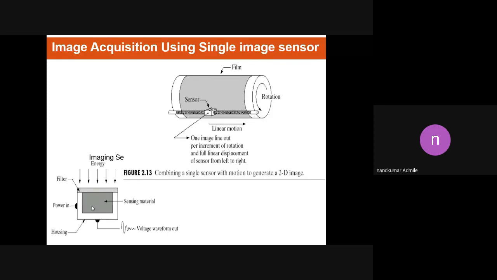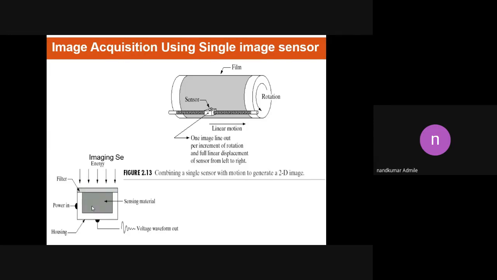we can convert the incident light, which is in analog format, and at the output side we also get a waveform. For example, we provide some input to the sensing material, and according to the input, the sensing material provides the output.